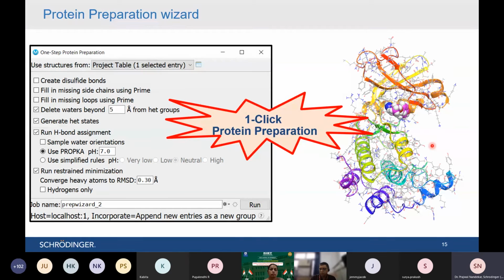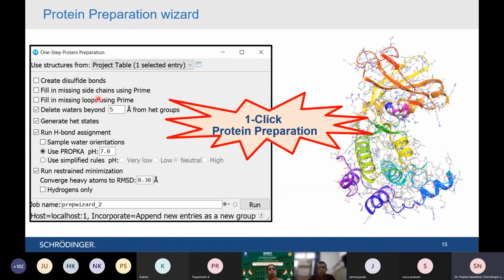So now I move to slide number 15. I hope it is visible. As I said, the first step is to get the protein structure from various sources. And once you get the protein structure, you need to improve that protein structure by using the protein preparation wizard panel. In the Schrodinger suite, you have a single click panel called the protein preparation wizard panel, which takes care of every possible problem in the protein structure.